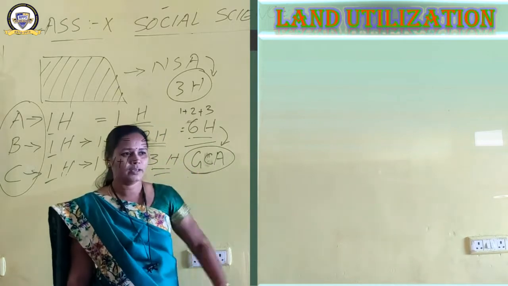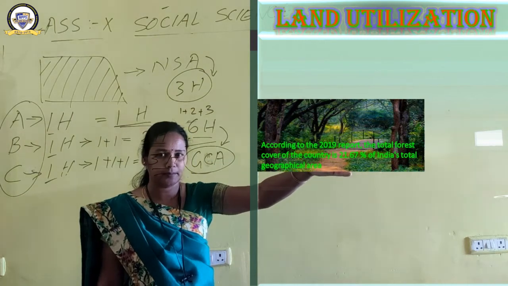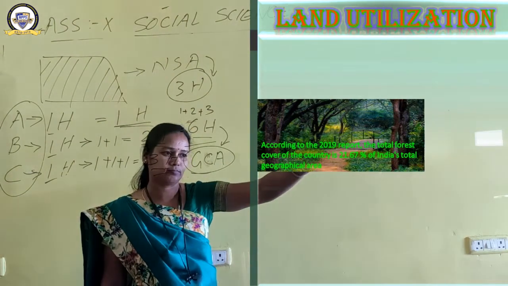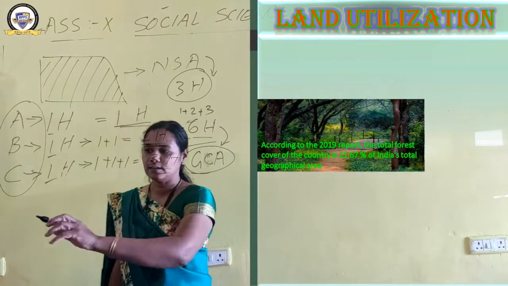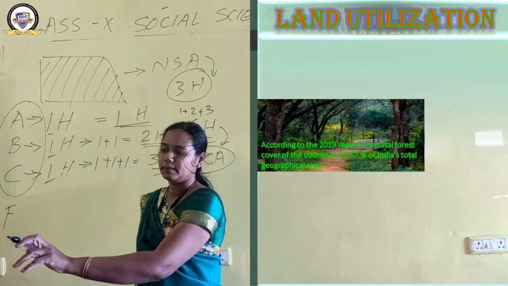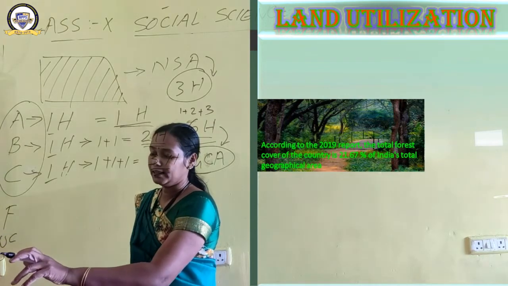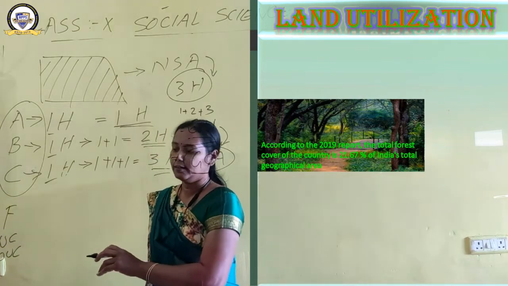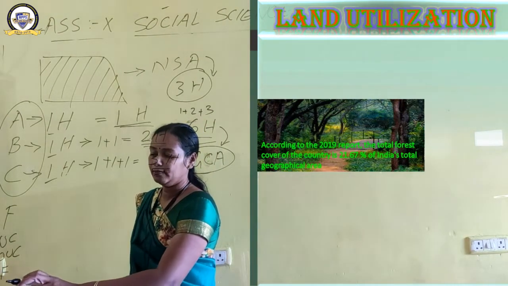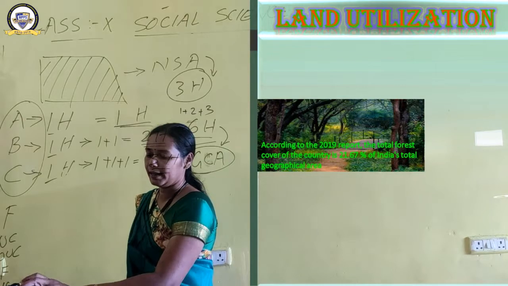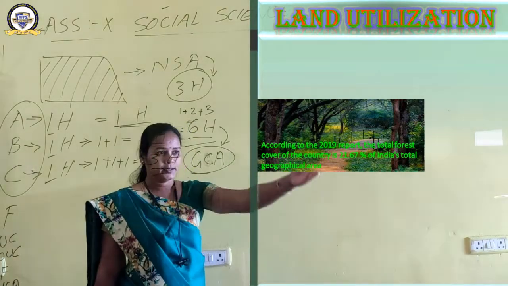Now we are coming to our country. The same thing has been pictured now. Forest. Five categories we have seen, no? What were the 5 categories? We have seen forest, then land not available for cultivation, then other uncultivated land, then fallow land, then we have seen net sown area and gross cropped area. So examples are here.